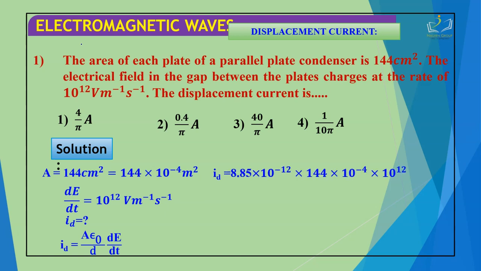So ID equals 8.85 times 10 to the power minus 12, times 144 times 10 to the power minus 4, times 10 to the power 12. After solving, this will become 0.1274 ampere, which is approximately equal to 0.4 by pi ampere. According to this, the correct answer for this question is option 2.